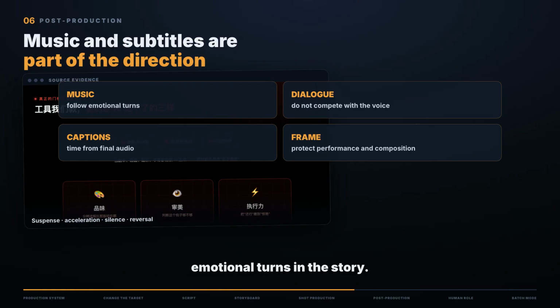We first mark the emotional turns in the story. Where does suspense begin? Where should the scene accelerate? Where does it need silence? Where is the reversal? Music should support those moments without competing with dialogue or flattening every scene into the same beat. Subtitles also require design.